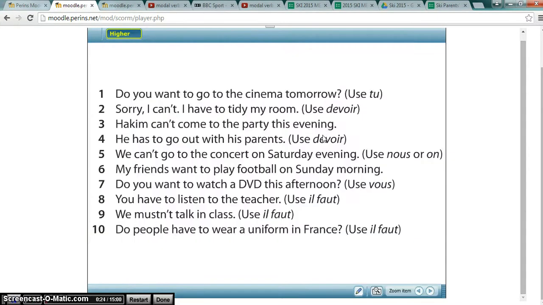Now, the first one, which says, do you want to go to the cinema tomorrow? So we're trying to translate this into French, and we're trying to use the pronoun tu as we do this. Now, before we do anything else, we're going to try to avoid worrying too much about it, and we're certainly not going to think about using Google Translate to come up with an answer, because that's not going to help us to actually know exactly what it is that we're talking about. First thing we're going to do is use things that we've already done.